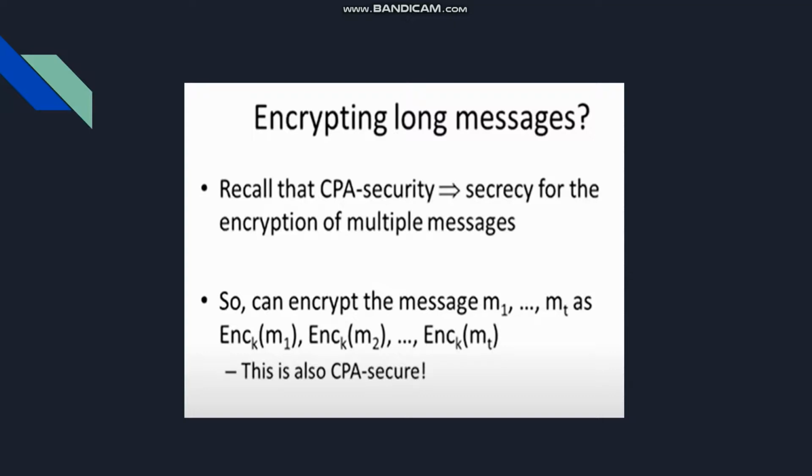Using that same basis, we can consider one very large message as a set of small blocks of messages, and when we encrypt each block, it is just like encryption of multiple messages using the same key. Both are analogous, and so this is also CPA secure.